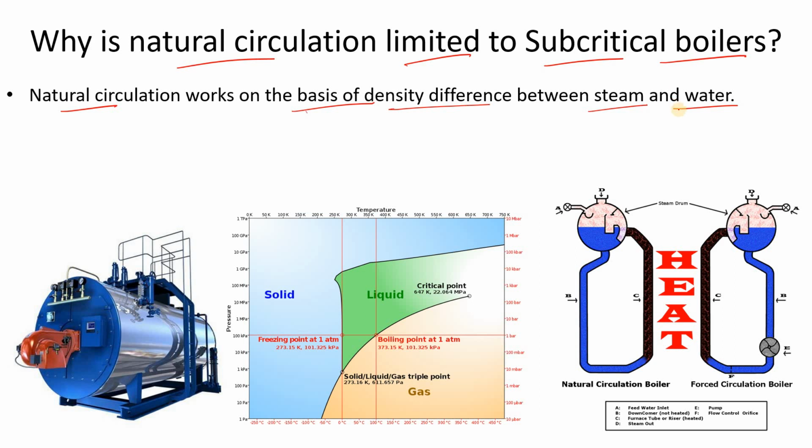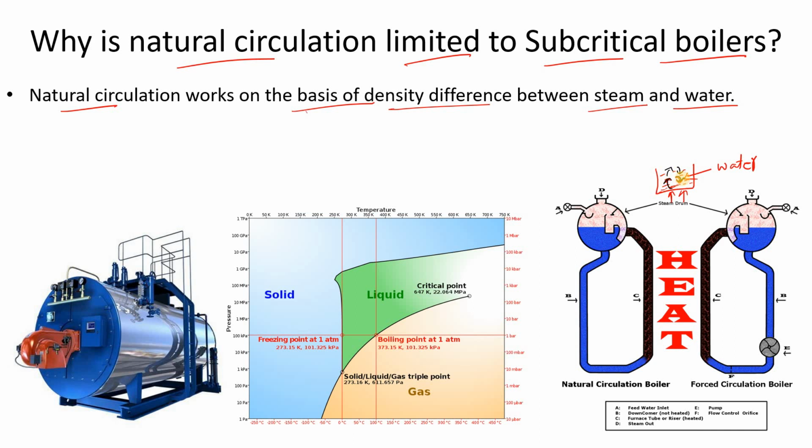What is the meaning of it? Simply see, if you have one vessel, let's suppose this is your vessel, and in this vessel there is water. When you increase the temperature, the fluid close to the surface will become hot, and it will go upward because its density will decrease, and the higher density particles will go down like that. That's how the circulation will go.